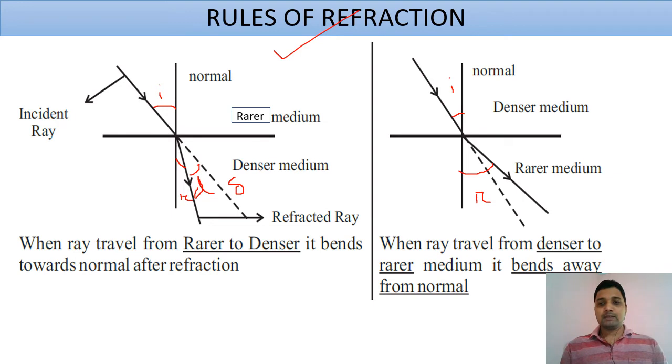So here also the angle between the refracted ray and the actual path of the incident ray is the angle of deviation D, and the Greek letter used is delta. So in one case, when it is passing from a rarer to a denser medium, it bends towards the normal. When it is going from a denser to a rarer medium, it bends away from the normal.